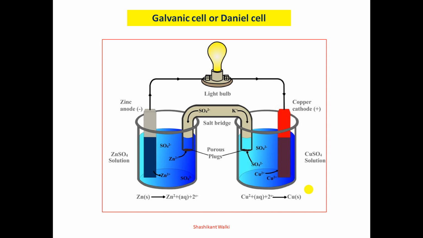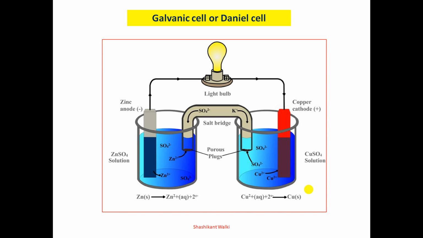The requirements of a galvanic cell are: a suitable redox reaction is carried out in two separate half cells. The substance which loses the electron and the one which accepts the electron should not be directly in contact with each other. The electron transfer must take place through an external circuit.